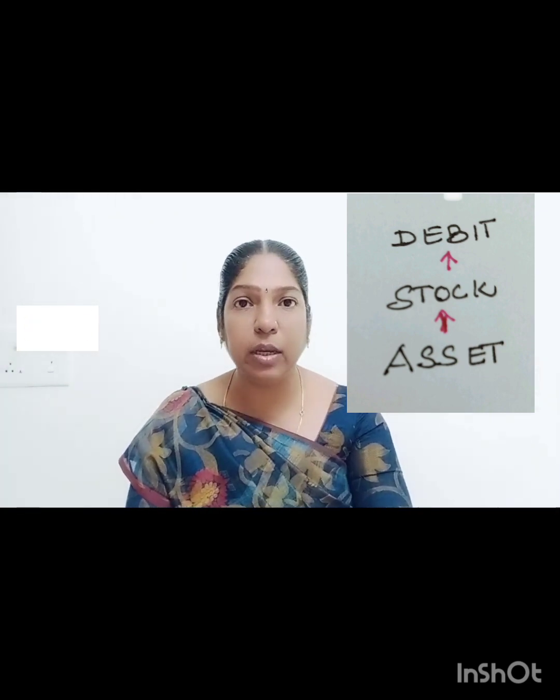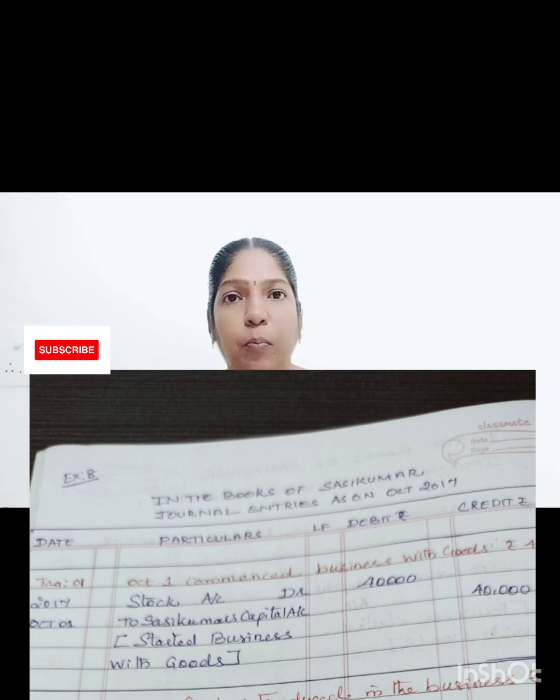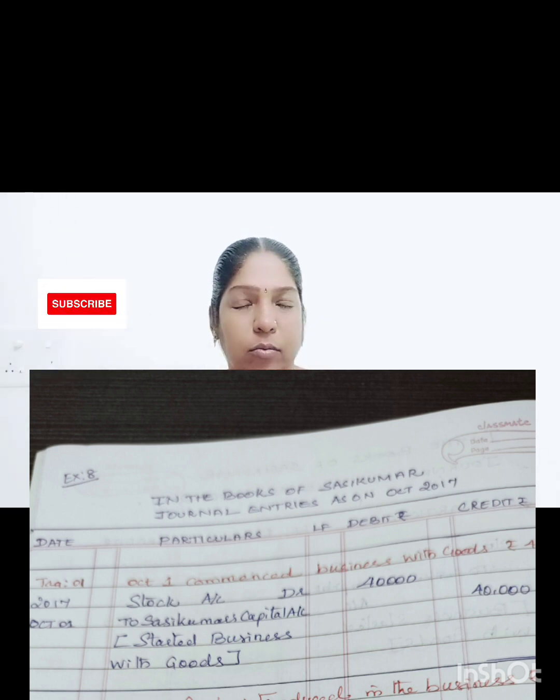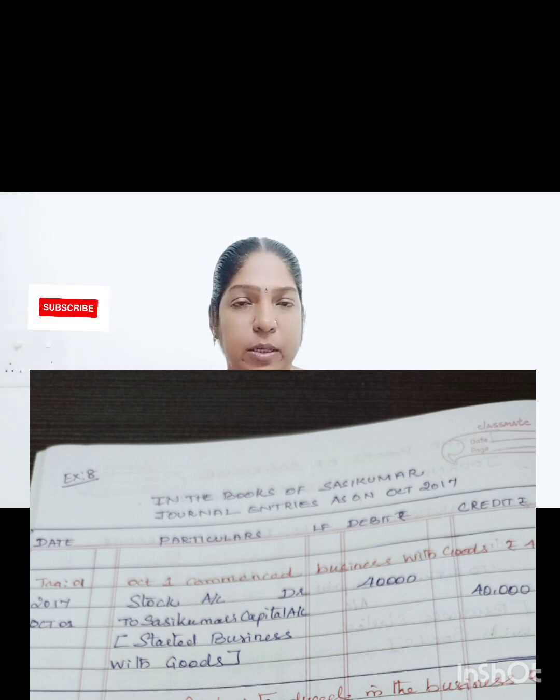If the asset account increases, we have to debit the asset account. So in the journal entry we have to pass the stock account debit, because stock comes under asset account. Asset account increases, stock increases, asset increases. We debited the stock account rupees 40,000. Stock account debit 40,000 rupees.